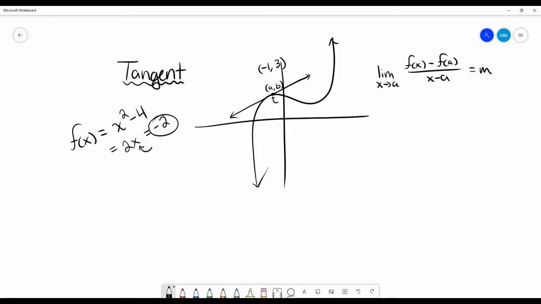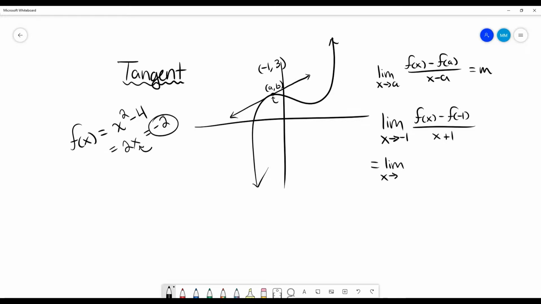We can always find that with our formula over here, which is what I recommend you use right now because we are not on derivatives just yet. I'm just rewriting that formula. So in this case, x approaches -1 of f(x) minus f(-1) over x minus negative 1, or plus 1. We keep going.